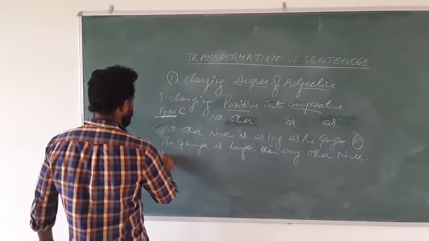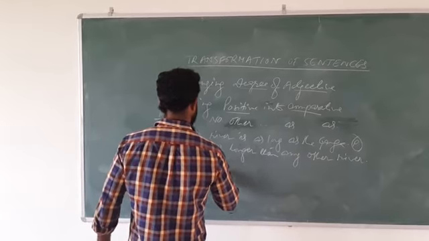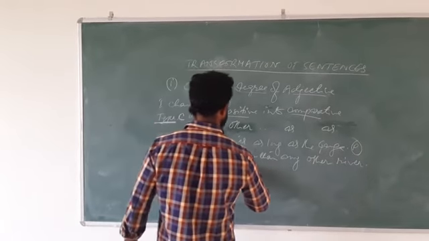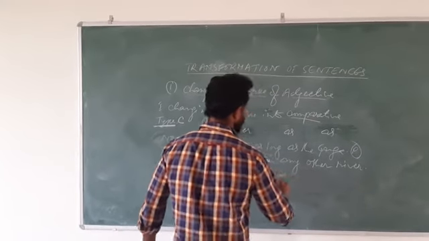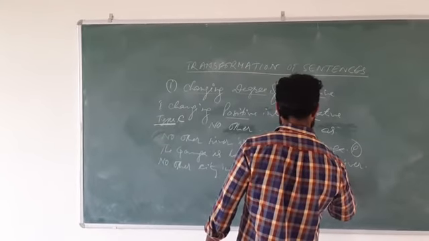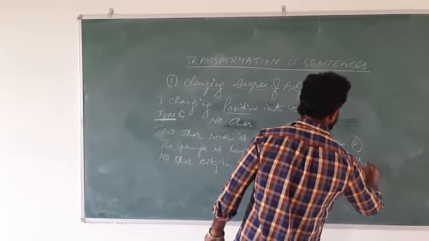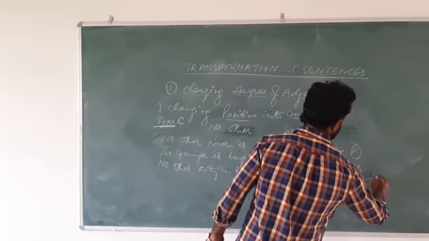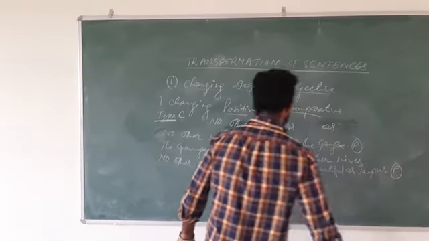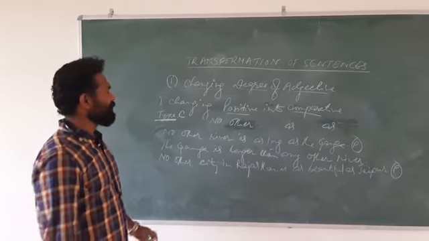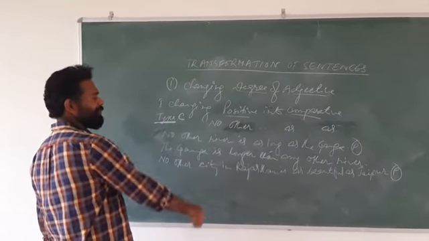One more example. No other city in Rajasthan is as beautiful as Jaipur. This is positive. So we will change this sentence into comparative.